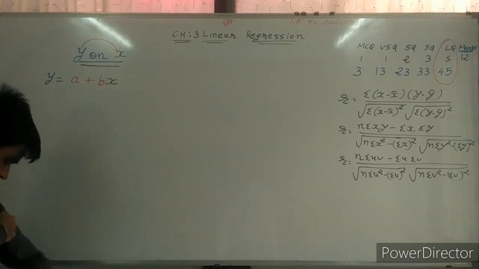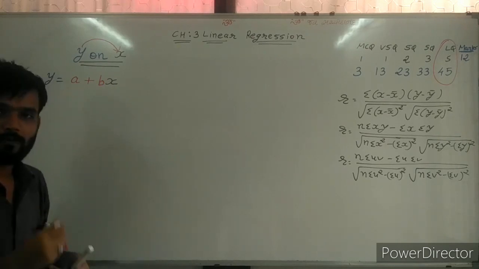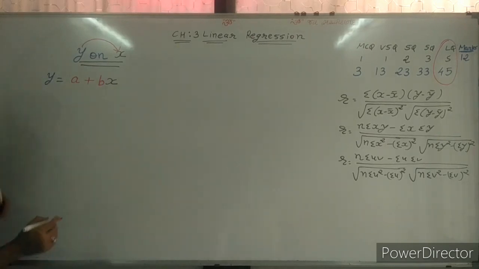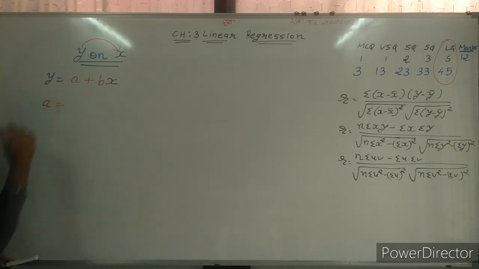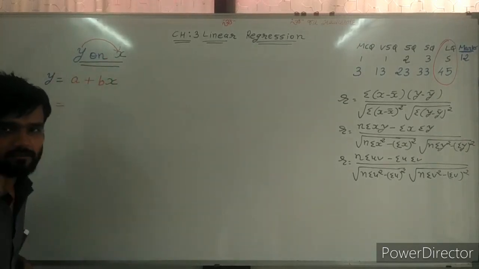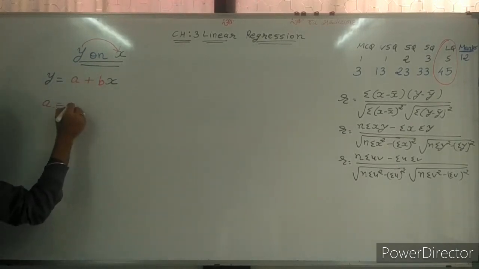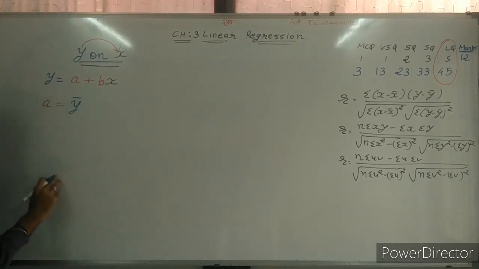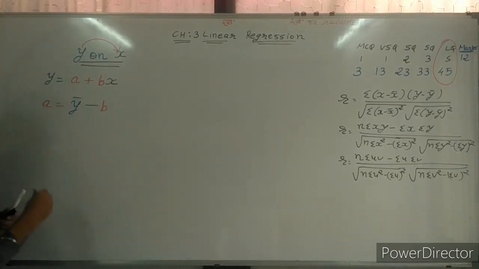Now sir, we are interested to find a, because to put the value of a in the function, we need a. So write a is equal to. What is the formula of a? Here y depends on x, and in your syllabus y on x only is there. So y bar first: y bar minus b x bar.